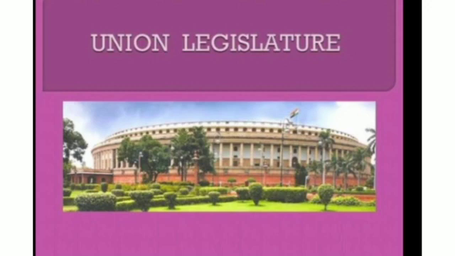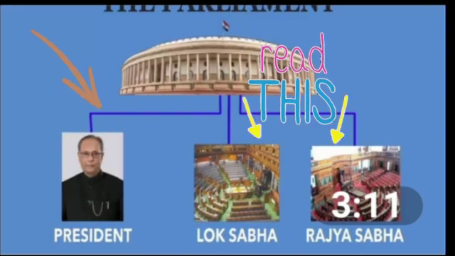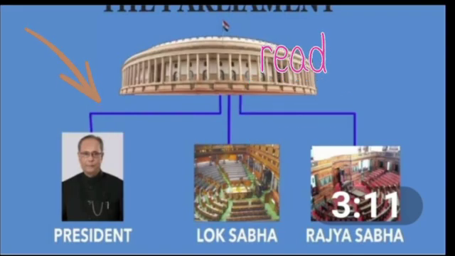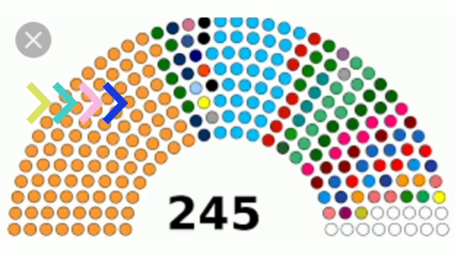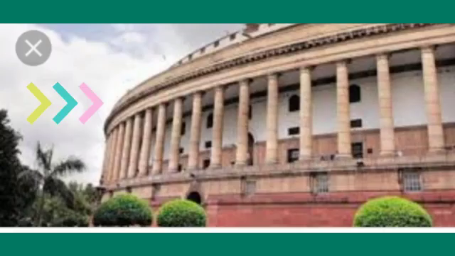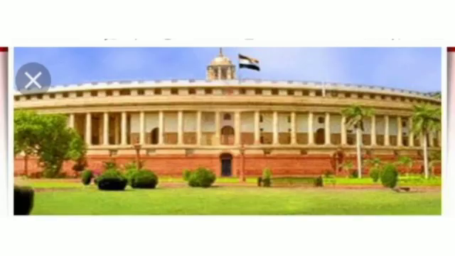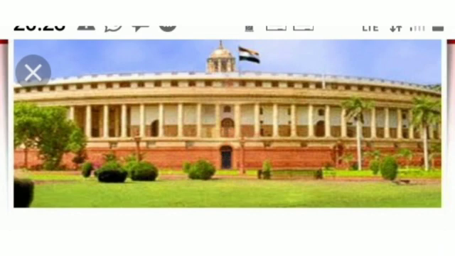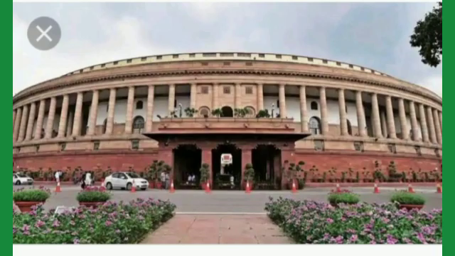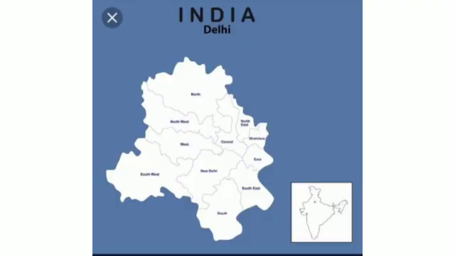The Union Legislature consists of the President and the two houses of Parliament. Now, which are the two houses of Parliament? The two houses of Parliament are the Lok Sabha and the Rajya Sabha. The Lok Sabha is known as the House of the People, also known as the lower house, and the Rajya Sabha is known as the upper house. The Parliament in India is situated in Delhi.